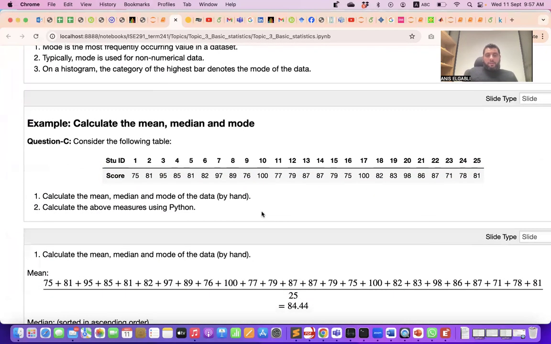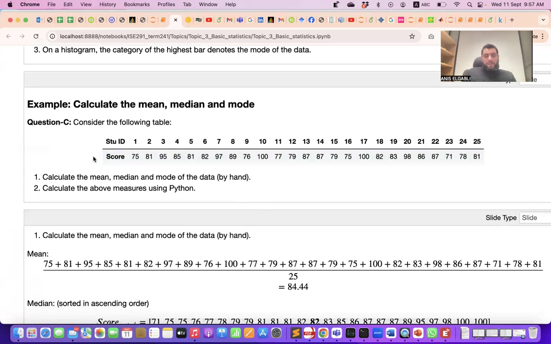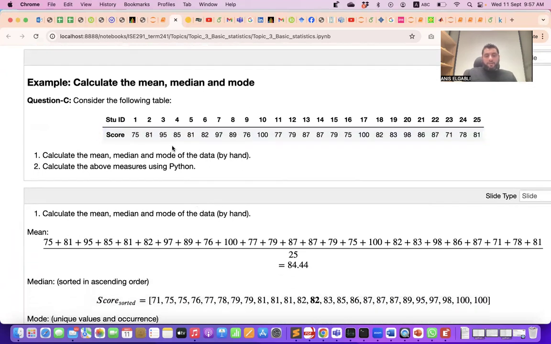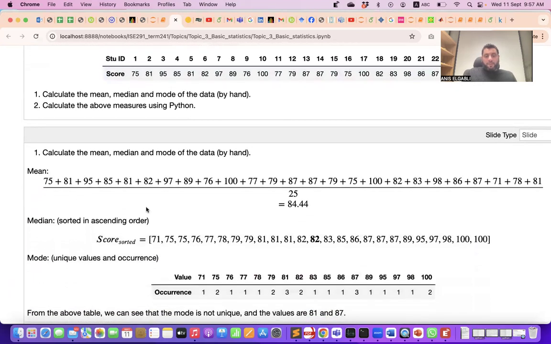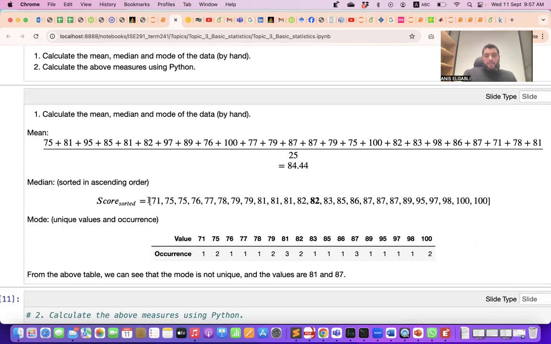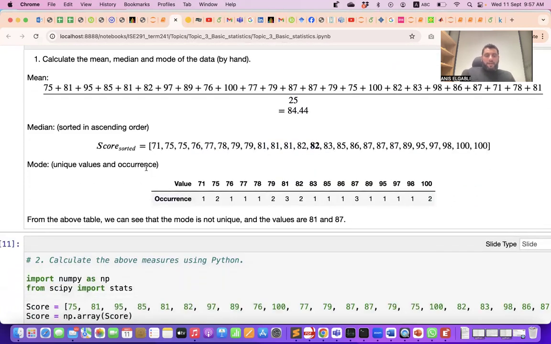Here we come to this example. We have this attribute or random variable, and for that one we compute the mean. We just take the sum and divide by the number of samples. There are 25 samples, and we get the mean. For the median, we sort them in ascending order, and since the number of samples is odd, we take the one in the middle, 82. That's the median. For the mode, as you can see here, there are two modes, 81 and 87. They are the most occurring ones. Their frequencies are the highest, and each of them has occurred 3 times.